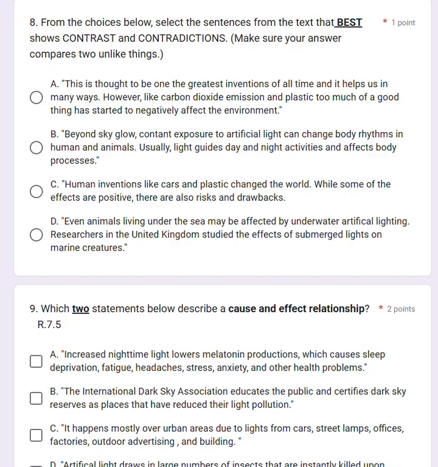B, beyond sky glow, constant exposure to artificial lights can change body rhythms in humans and animals. Usually, light guides day and night activities and affects body processes. C, human inventions like cars and plastic change the world. While some are positive, there are risks and drawbacks. Or D, even animals living under the sea may be affected by underwater artificial lighting. Researchers in the United Kingdom studied the effects of submerged lights on marine creatures.